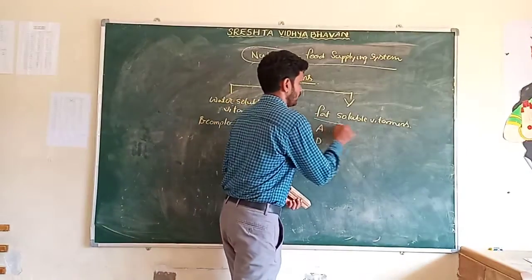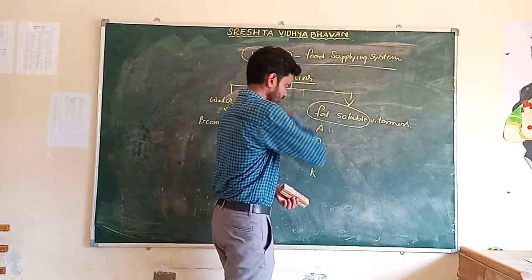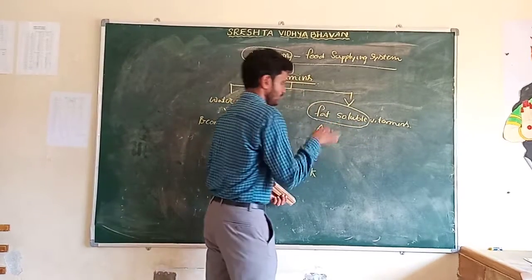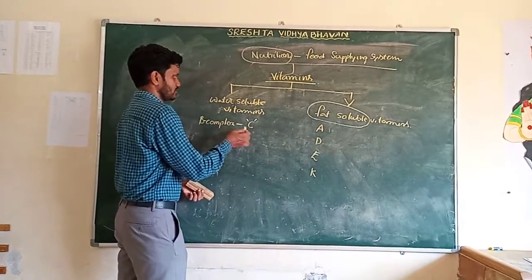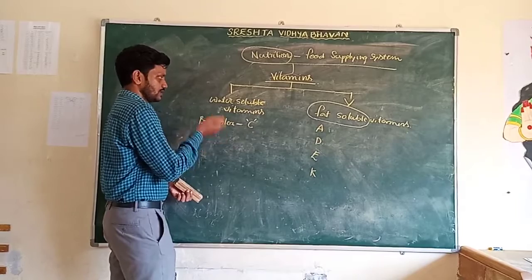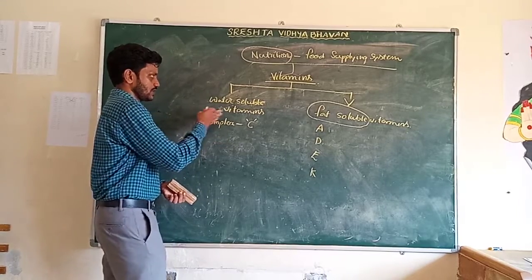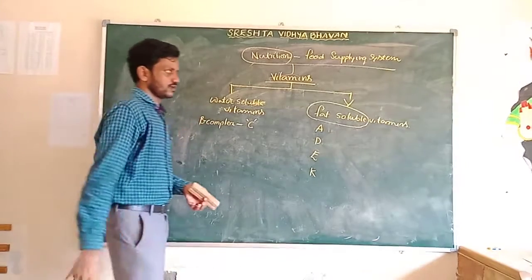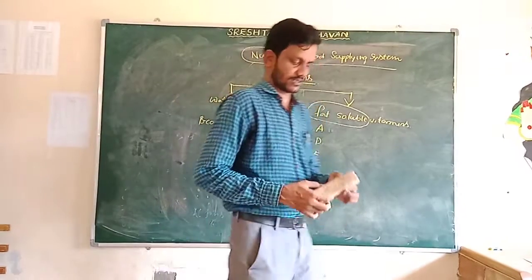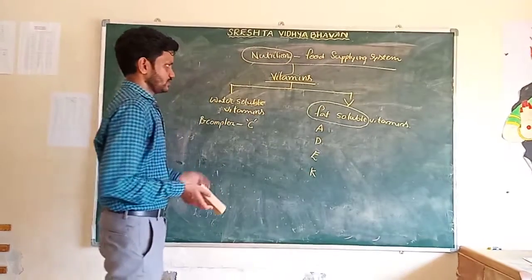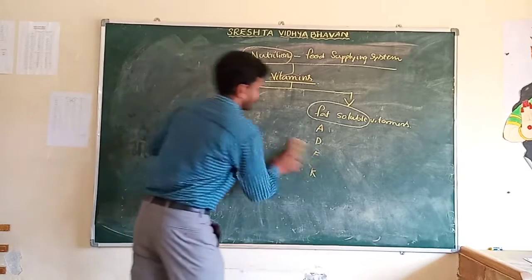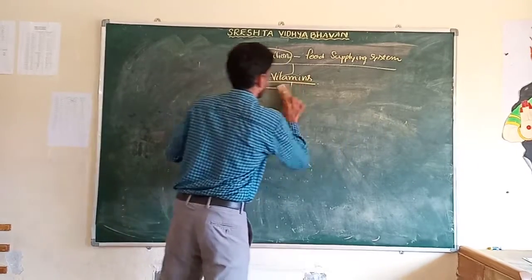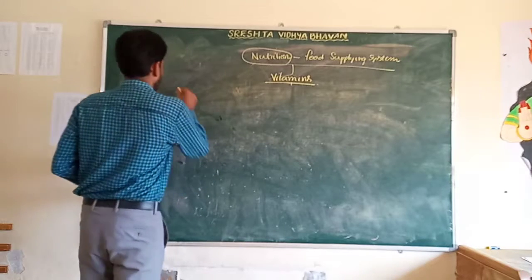Fat soluble vitamins dissolve only in fat. The B complex and C vitamins dissolve only in water, so these are called water soluble vitamins. These are called fat soluble vitamins. First, the fat soluble vitamins.